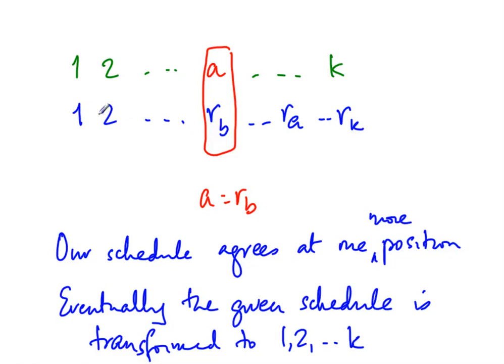So in other words, we start with an arbitrary schedule and then each discrepancy we fix by observing that we can swap the discrepancy position with something further to the right and retain feasibility, and therefore by repeatedly doing this we transform any given schedule to the one 1 to k, and therefore 1 to k must be a feasible schedule. So it is sufficient to check if 1 to k is feasible, and this is particularly easy to do because we just have to check that at each position i, the deadline is bigger than the position, right? So that's why it's important and it's very helpful for us.